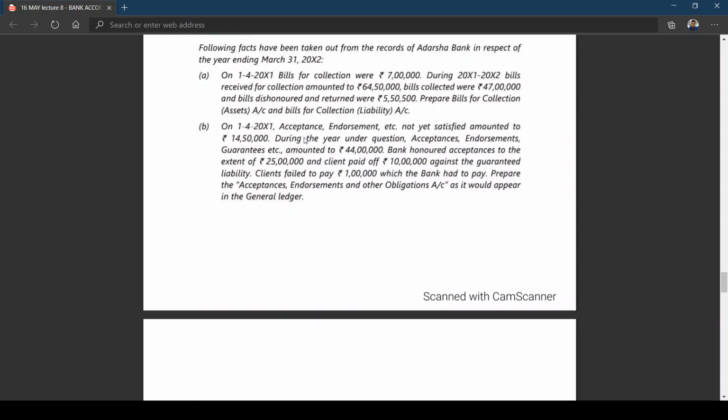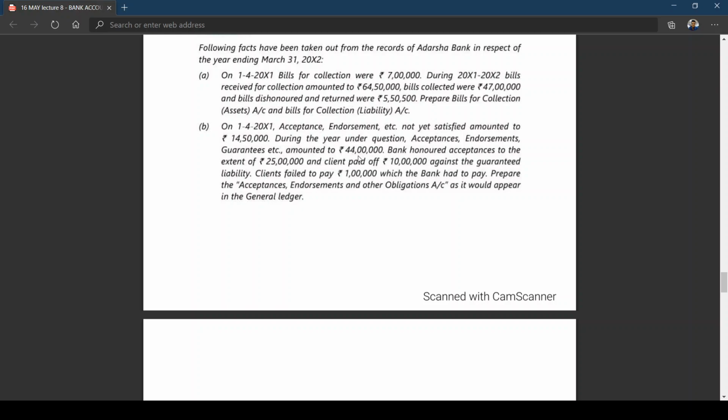Next, on 1/4/2011, acceptances, endorsements, etc. not yet satisfied amount to 14,50,000. This is the opening balance, which we write as balance brought down. During the year under question, acceptances, endorsements, guarantees, etc. amounted to 44 lakhs. I think this is the acceptances given during the year.